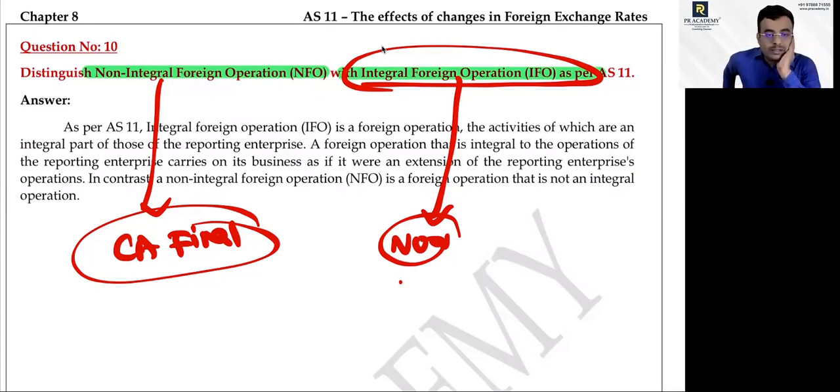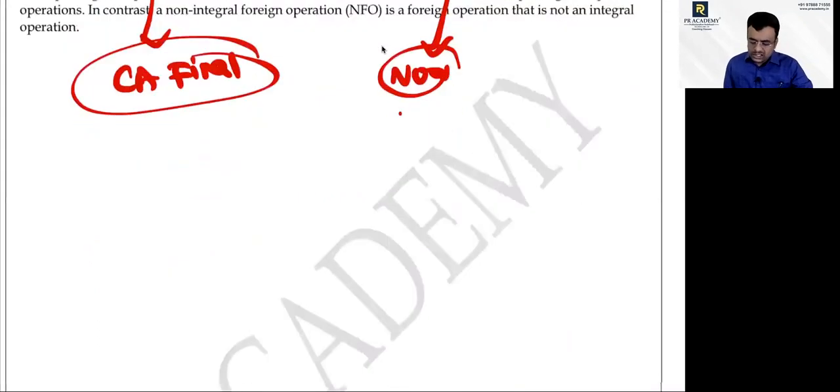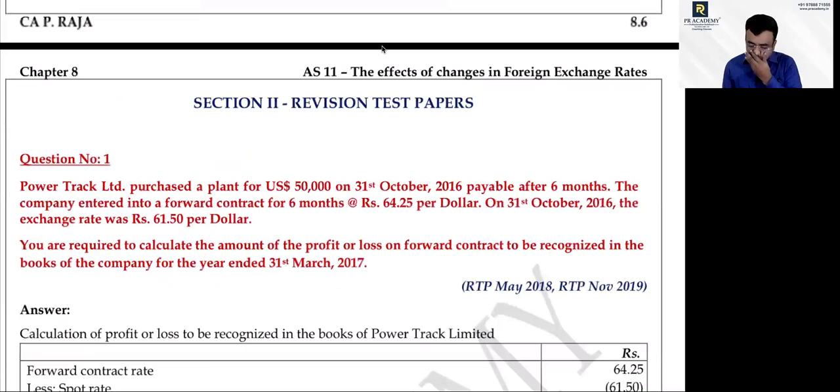So integral foreign operation means I have a head office in India and a branch either in India or outside India, because integral and non-integral are used for foreign branches only. If it is a domestic branch, we use dependent and independent. Integral foreign operation means the head office controls each and every transaction held in USA. Non-integral foreign operation means USA can take decisions on its own, and the head office will not control day-to-day activity. You can go through this theory question later. This question is covered.